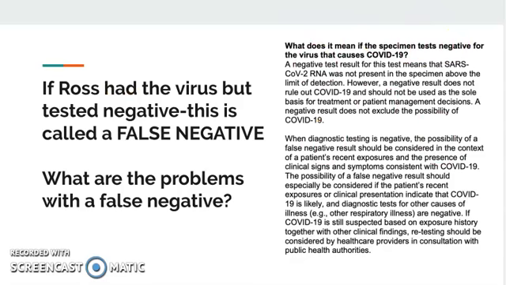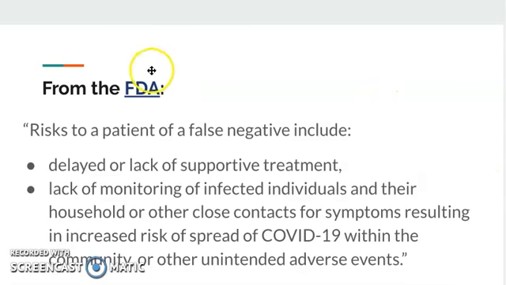And what you see on the right is actually from the Food and Drug Administration describing what a false negative actually is, and how it can happen. Like, the test is not necessarily perfect. So what could be the issue with a false negative when it comes to this deadly virus? Well, again, from the FDA, and this is a link if you want to go to the article, if somebody tests negative but they're actually sick, they might not receive the treatment that they need, and they might go around infecting other people. So this is actually a pretty big problem.